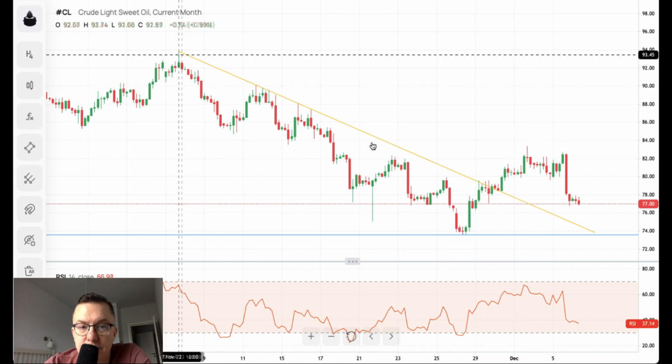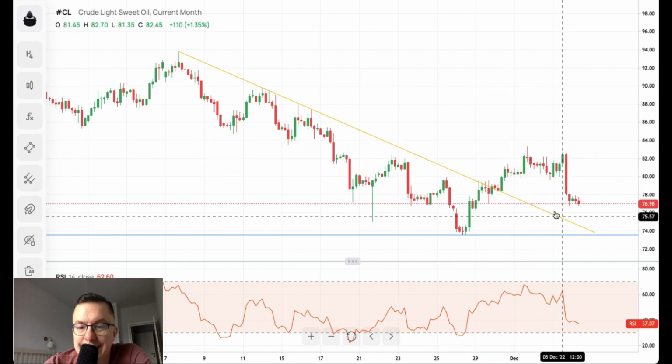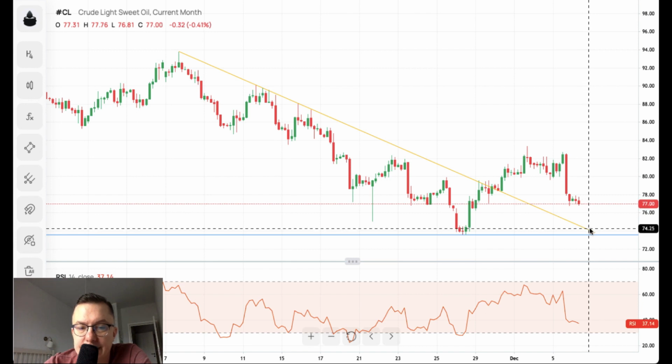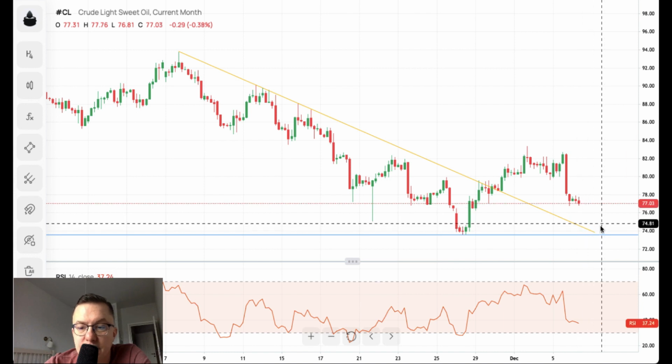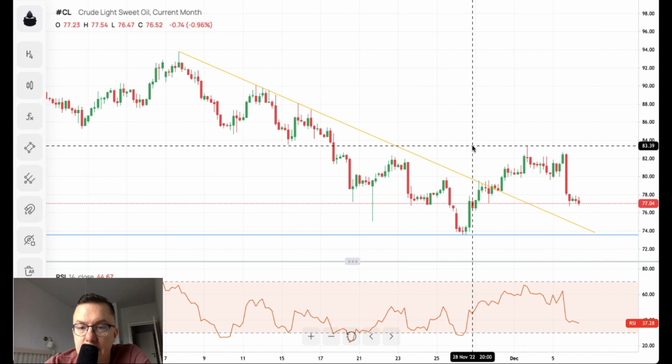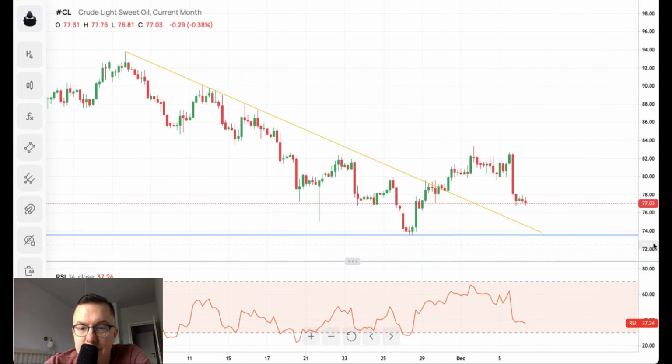Please watch the market reaction when the market eventually tests this trend line from above. So this level around, let's say, 75, 74 is the key level right now to watch, except of course the swing low at 73.54.